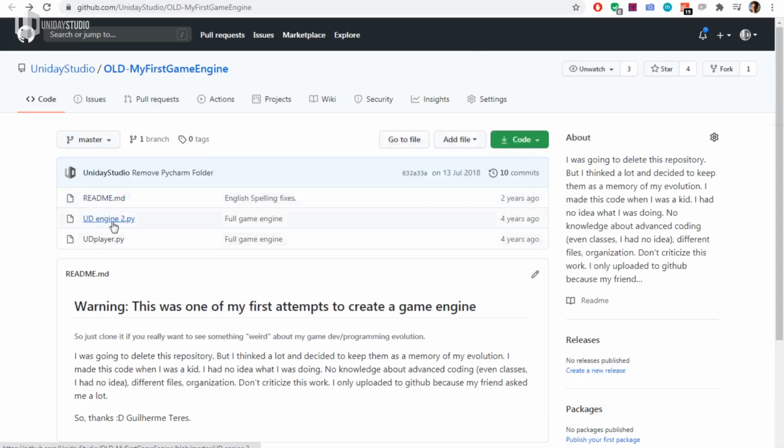So that's why I have UD Engine 2. UD stands for Uniday, because back in that day when I was a kid, I knew that my company would be called Uniday Studio. Don't ask me why or how, but I knew that, and today it's an actual company with employees and so on. But anyways, at that time I knew it. So it's UD Engine 2, and it's a single file.